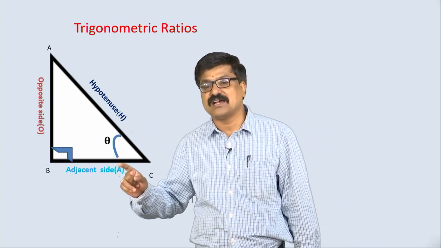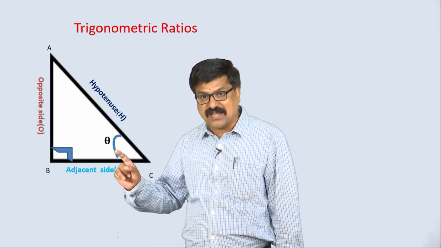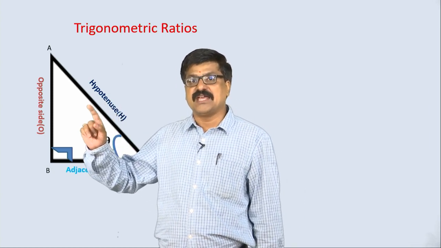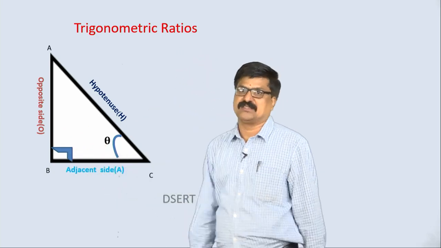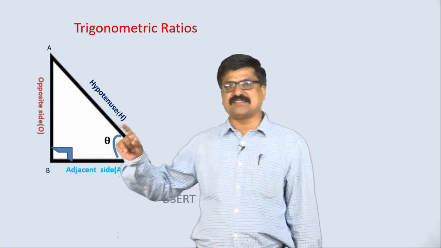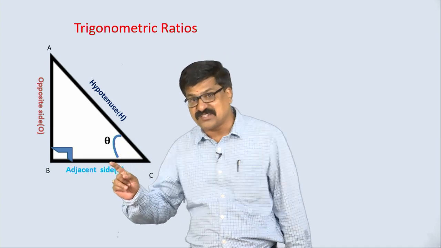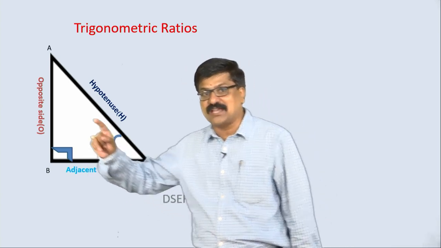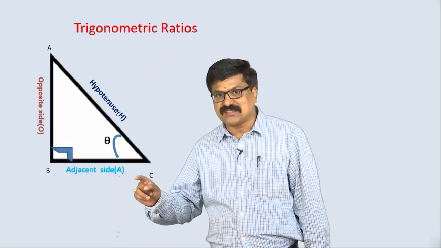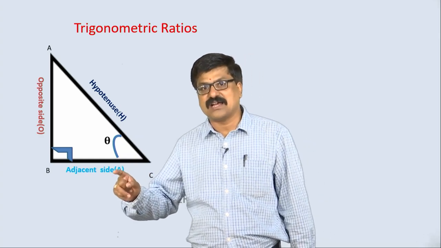So, if any one acute angle is marked, we must know the names of these three sides. The side opposite to the right angle vertex is called the hypotenuse. The side opposite to the marked acute angle is called the opposite side, and the remaining side adjacent to the marked angle is called the adjacent side.